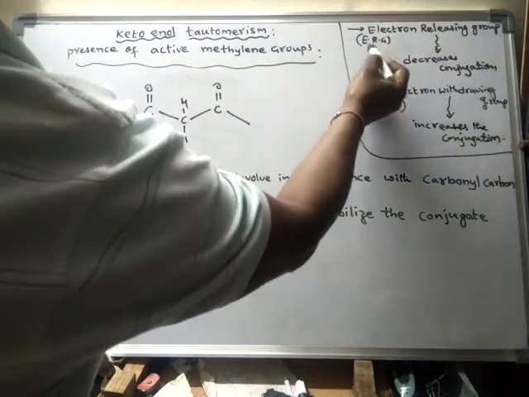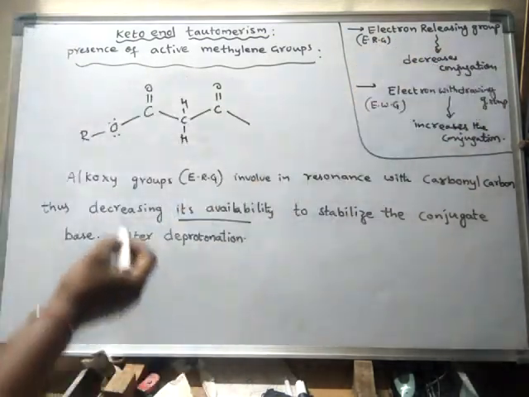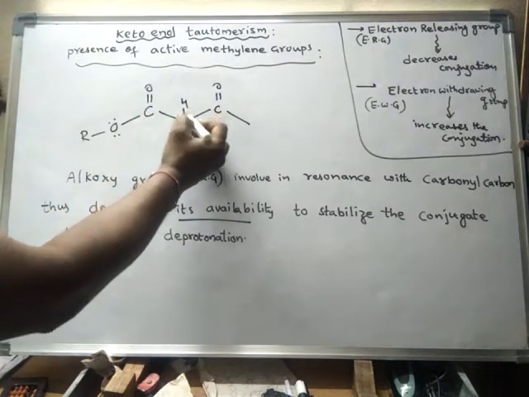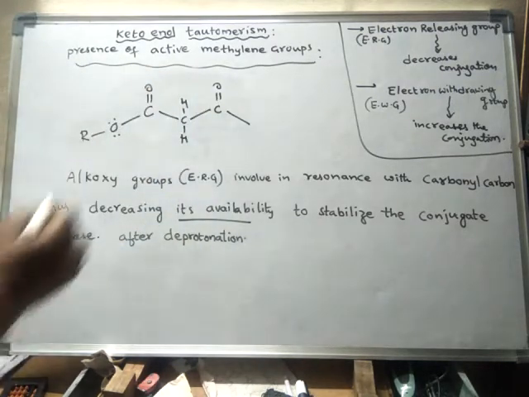Electron releasing groups, ERG, decrease the conjugation of the active methylene.